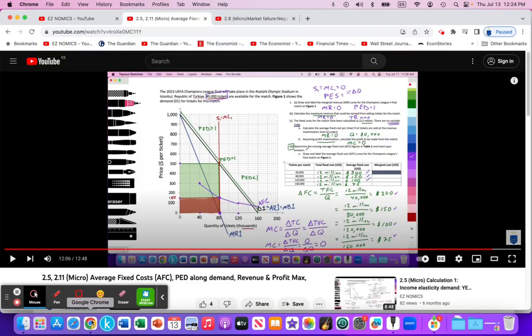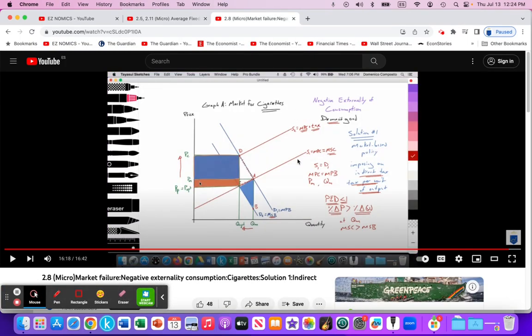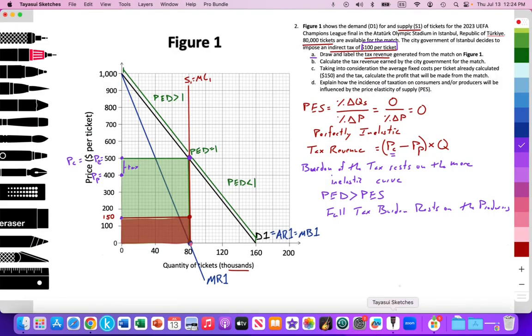This goes back and relates to another video where we had a very inelastic demand curve versus a more elastic supply curve. And when we applied the tax, shifted in from S1 to S2, we can see that we have the tax being the value between PC minus the price received by the producer, but the burden of the tax, this dark bluish area, is on the consumer, whereas the producer tax burden is much smaller because they have a more elastic supply curve. It's the same kind of idea. So we see that here, the supply curve is perfectly inelastic, so the full burden of the tax is on the producer.